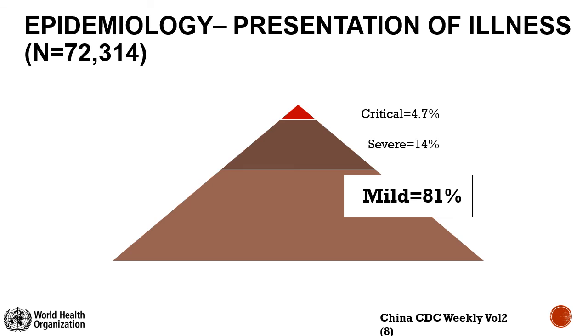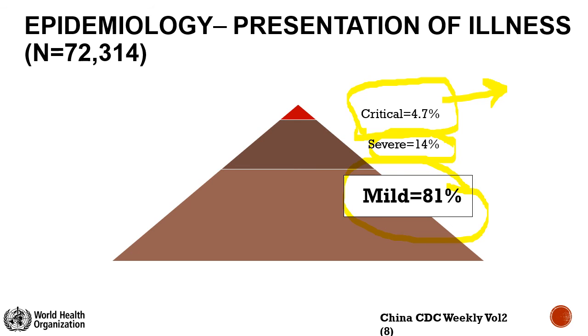Now coming to the distribution on severity, most of the cases are mild. Only around 14% are severe, and around 4 to 5% are critical. Not all those who are critical are going to die, so that's why the death rates are less, in the tune of around 1 to 3%.